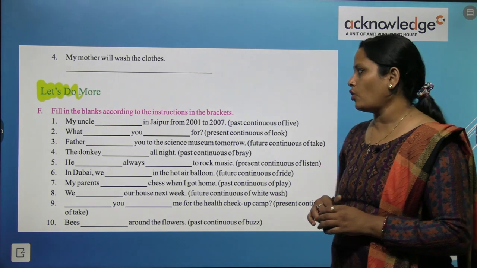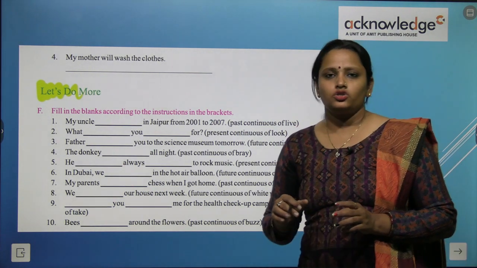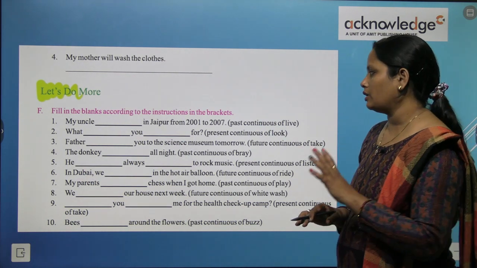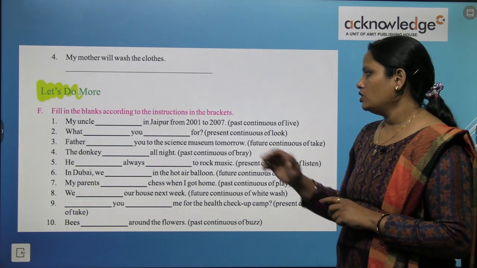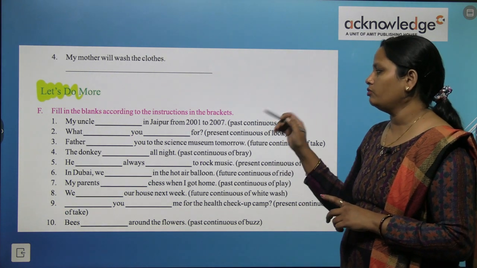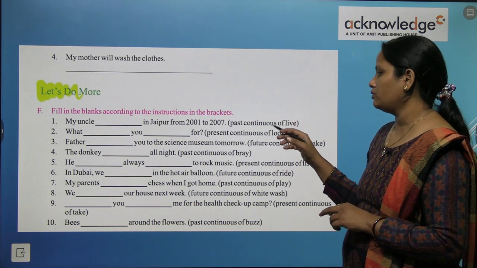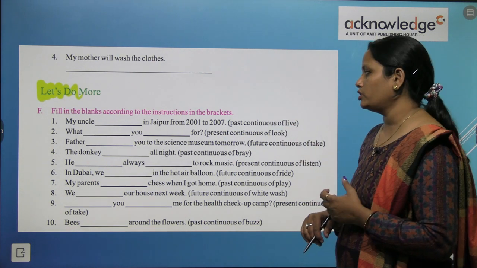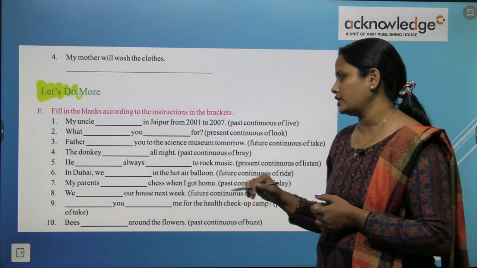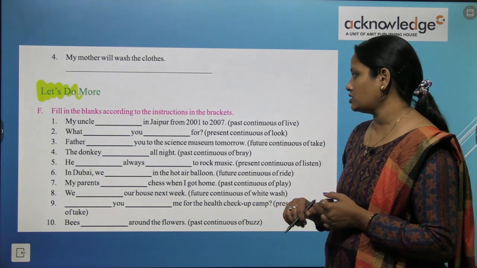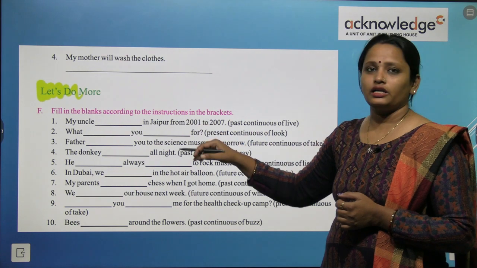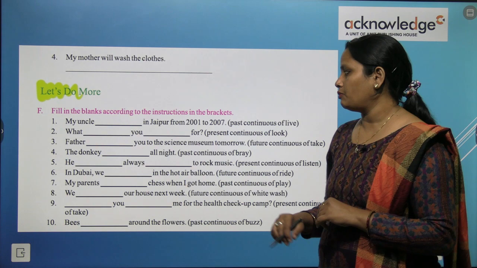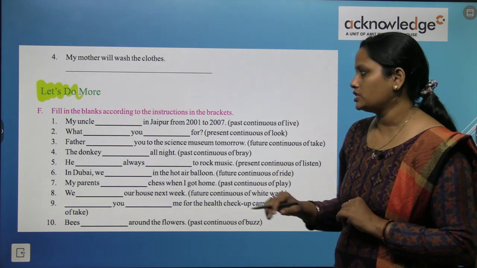Now fill in the blanks according to the instructions in the bracket. So some instructions are given in the bracket, we have to read them and fill in accordingly. So my uncle dash in Jaipur from 2001 to 2007. Here we have to write down the past continuous of live. So what will be the past continuous tense of live? My uncle was living in Jaipur from 2001 to 2007.